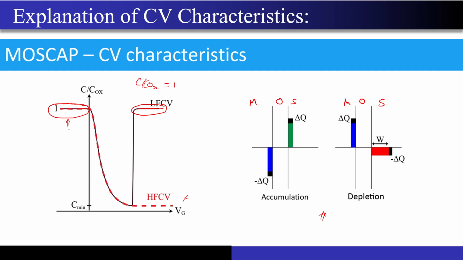What is happening in this region? Can you guys please tell me? Just look at the x-axis. My Vg is negative, correct? If my Vg is negative, then what will happen?